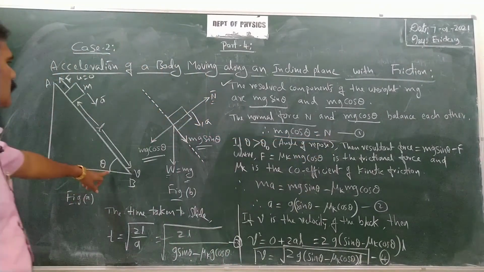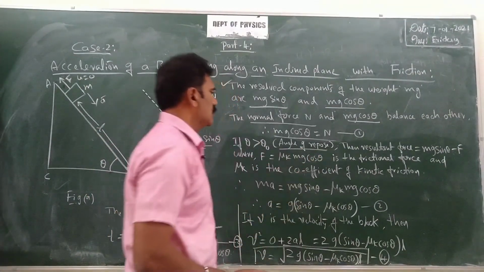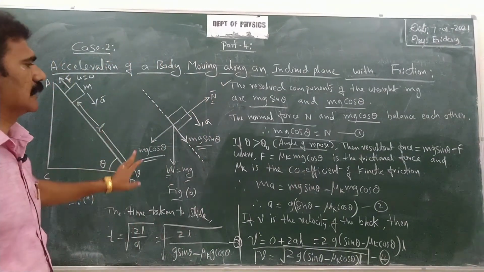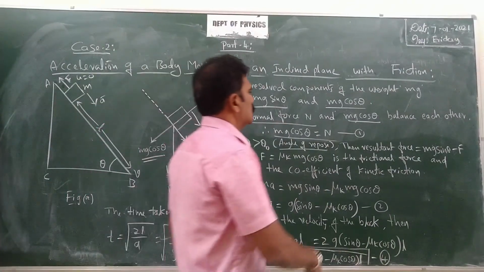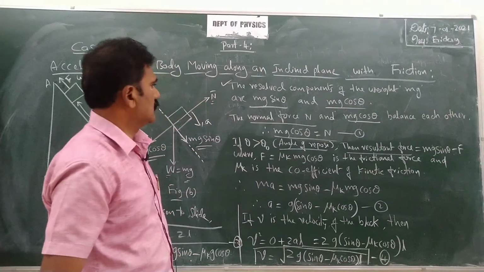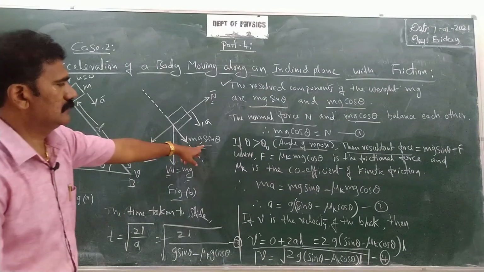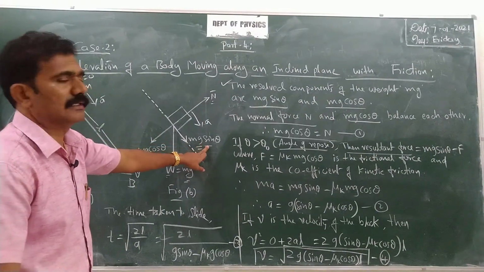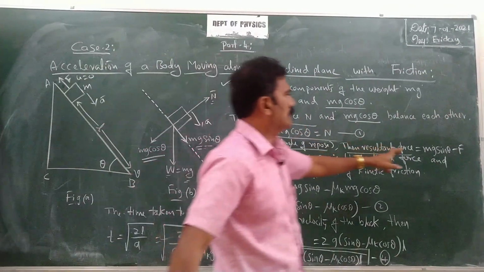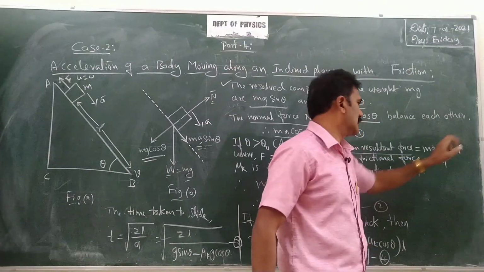Now if theta is greater than theta naught, what is theta naught? Theta naught is called the angle of repose. When the angle exceeds the angle of repose, the body starts sliding over the inclined plane. Then what is the resultant force acting on the body? The resultant force acting on the body is now mg sin theta minus f, because the body is accelerated due to the component force mg sin theta, of course, but it is opposed by the frictional force. Hence you have to write the equation like mg sin theta minus f, acting in the opposite direction, so you write minus f.